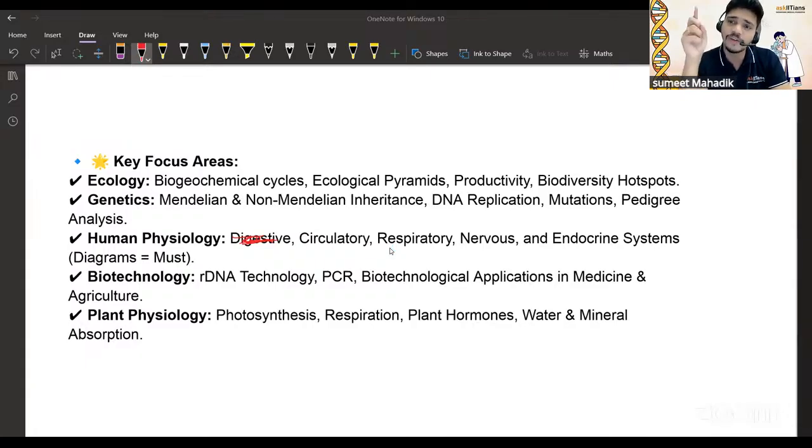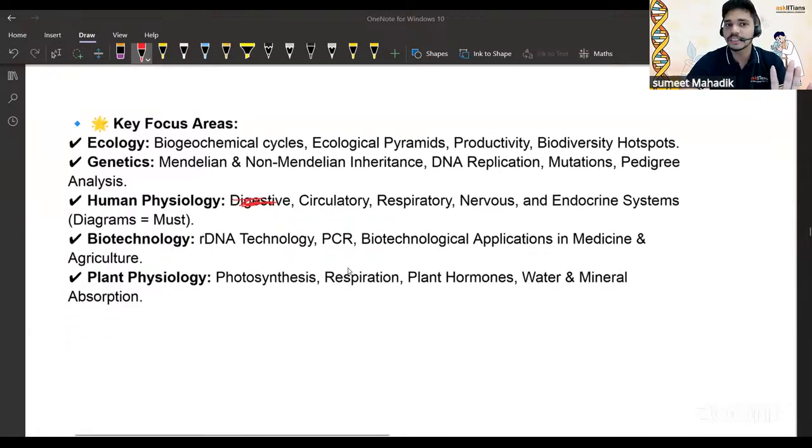Where the ATP is formed, where the GTP is formed, which enzymes are used, right? You should know this. If you do photosynthesis and respiration, that is more than enough for plant physiology. And plant hormones, what are the functions? Sometimes two hormones have the same functions. You also note down that thing. So these are the key focus areas for bio.